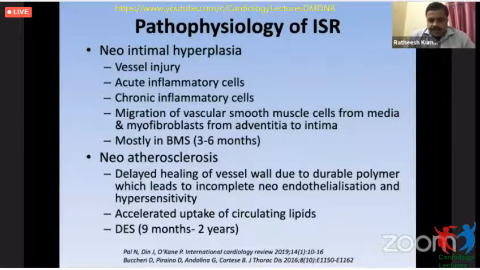The unhealthy endothelium takes up circulating lipids, and it happens mainly after 9 months to 2 years. In this case, we had a mixture of both, because we had NIH as well as some amount of neoatherosclerosis, since some fibrofatty plaques were also seen.